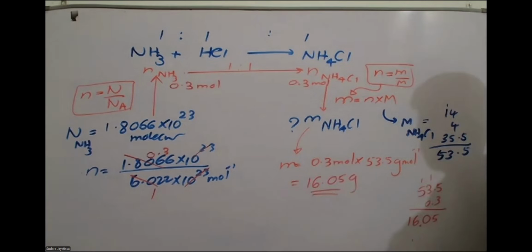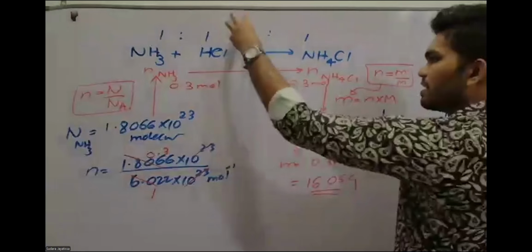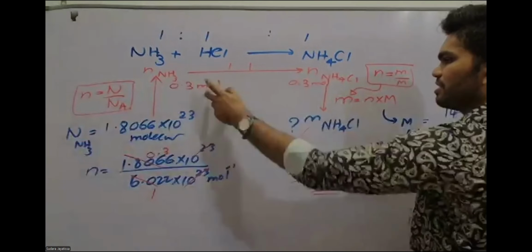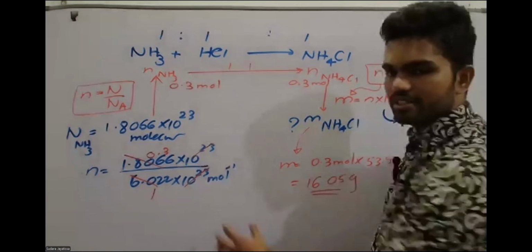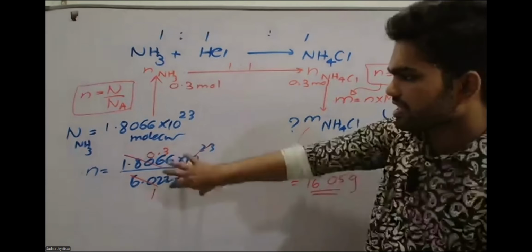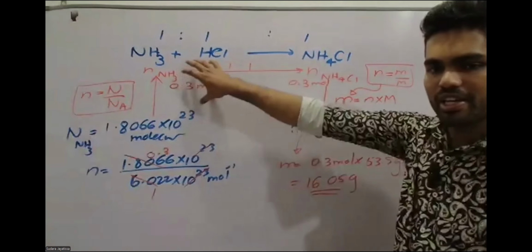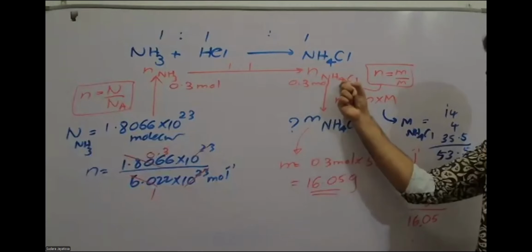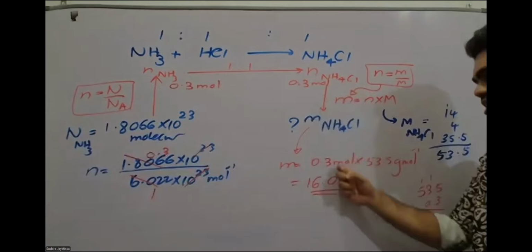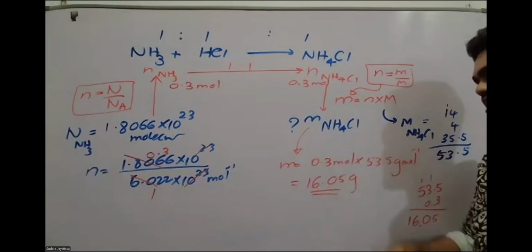It's not that difficult, an easy question. Just remember the stoichiometry bridge. These ratios only apply to the number of moles. So any given unit, you must convert it into moles. Then get the ratio and go to the required one and then convert to the desired answer.